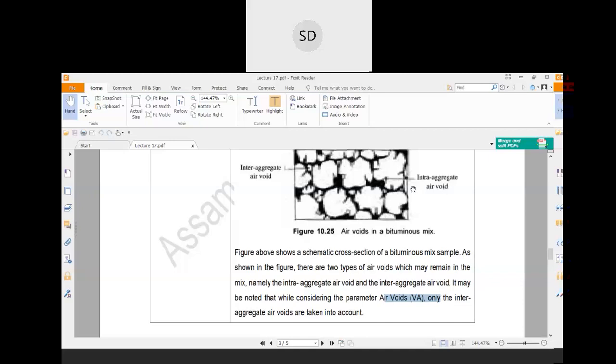They are impermeable; you cannot penetrate into the intra-aggregate air voids, that is, the air voids present within the aggregate mass. So only inter-aggregate air voids are considered.